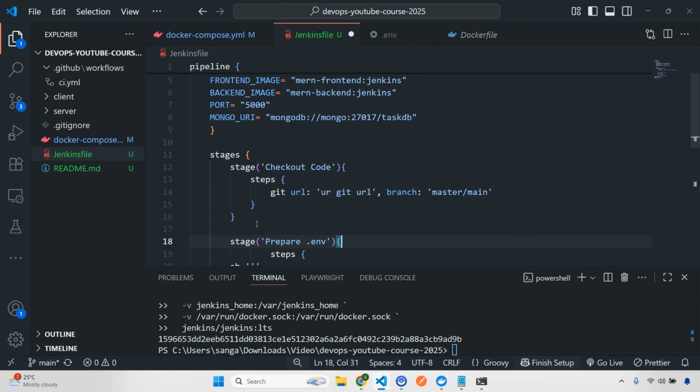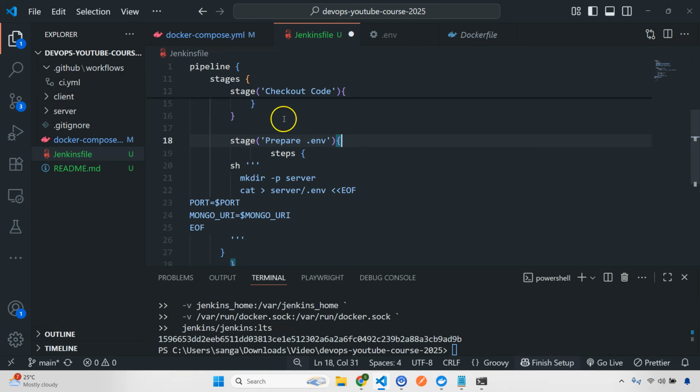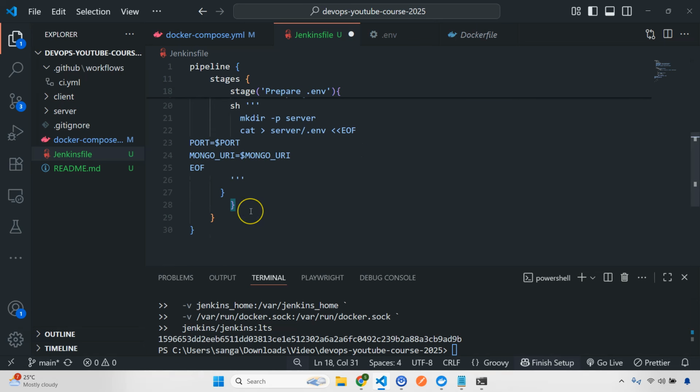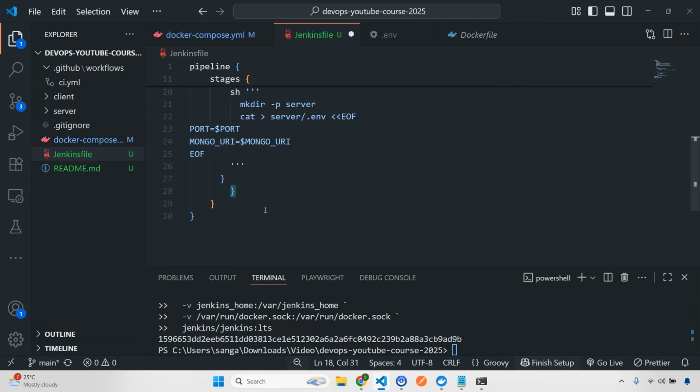So after this particular stage we are going to have our next stage. So what will be our next stage? First it will check out the code, it is going to prepare the env, and then after that we are going to build our Docker images. See, it is the same thing. And once the Docker images are built, then we are going to run with our Docker compose. Alright, so now let's add our next stage.